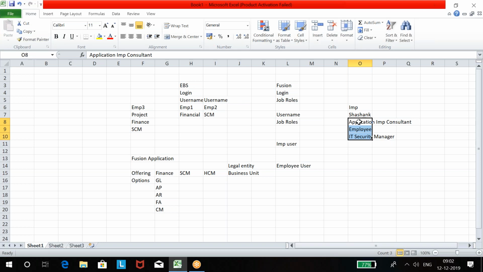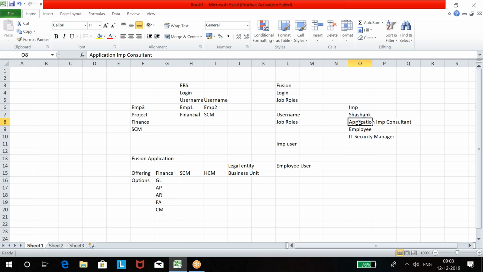Employee, security manager. 3 jobs. This 3 job role access is required. Once you have the 3 role access, then you have access to the setup. To get access to these 3, you can do app setup. Those who get these 3 job roles get access to setups.